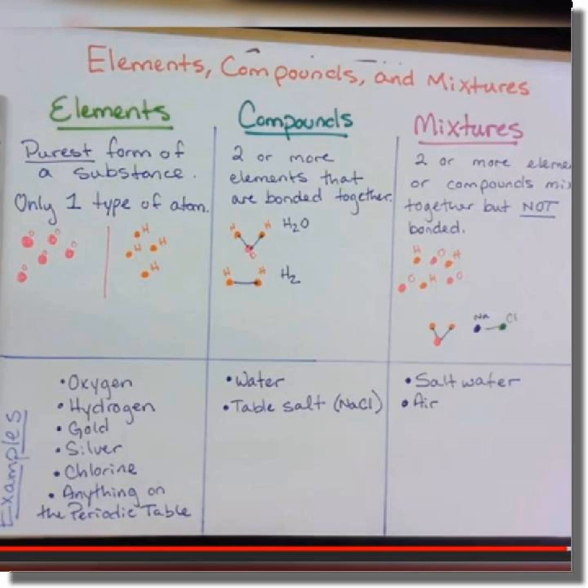Then we'll go to compounds. Compounds are when two or more elements are bonded together. And how are they bonded? They are bonded chemically. They do not mix with each other, they just combine with each other chemically. You can see water, where one atom of oxygen is bonded with two atoms of hydrogen. This is an example of a compound.